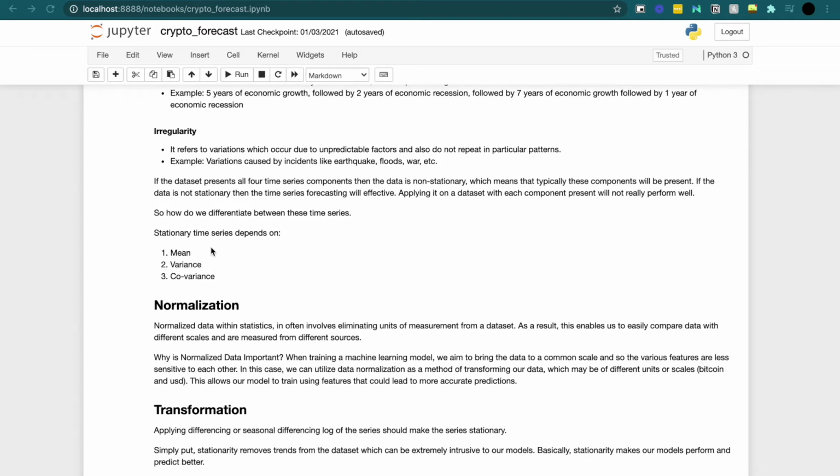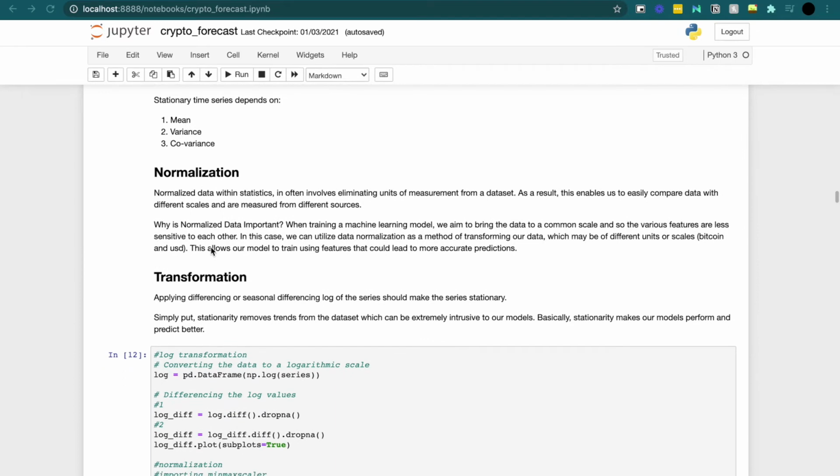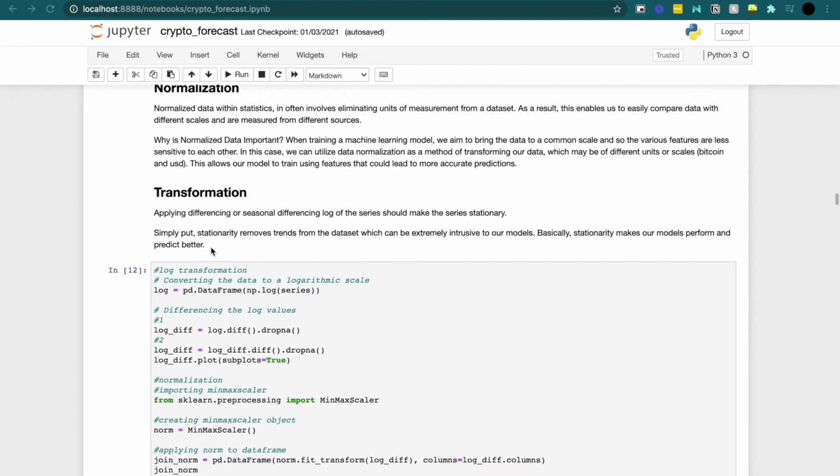Also, we have to take into account that each of our features is measured in different units. The Bitcoin price is measured in a different unit than the Bitcoin volume, which is measured in a different unit than the US dollar price. And so what we're going to have to do is normalize all our values so we can get rid of the errors that we would get because of the different units. And so we're going to normalize and transform our data because of this.